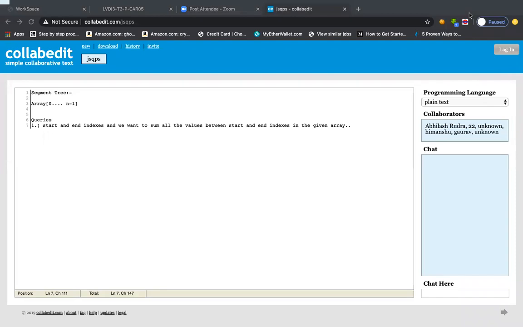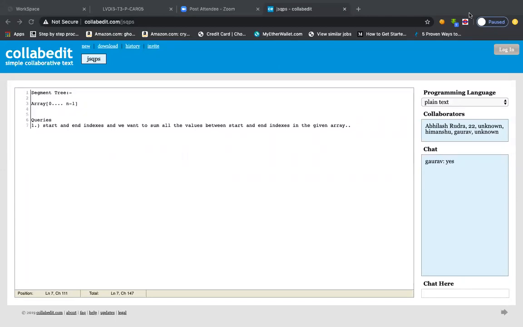So if you are having n queries, the time complexity is n times (n minus start), right? Start can be as small as 0 and end can be as big as n minus 1, so in the worst scenario it can be n. So if you have n queries, the time complexity will be order n square. Is it clear to everyone?